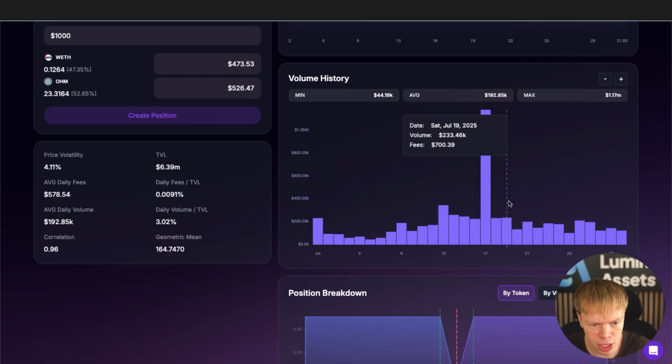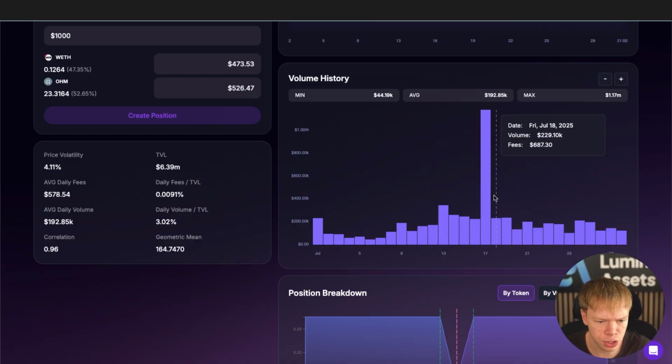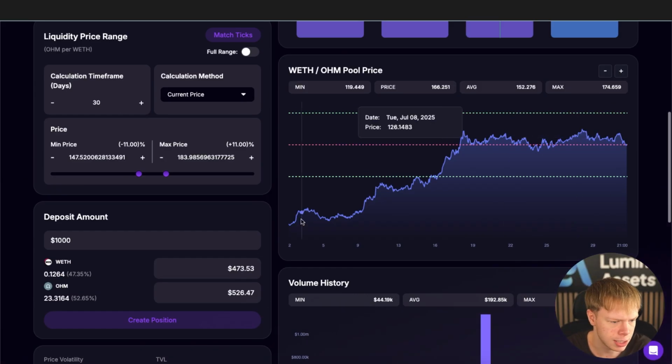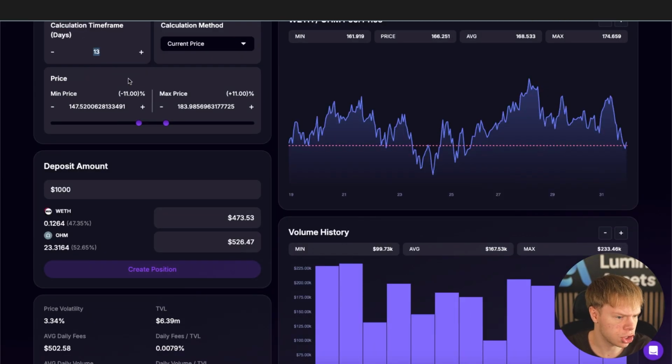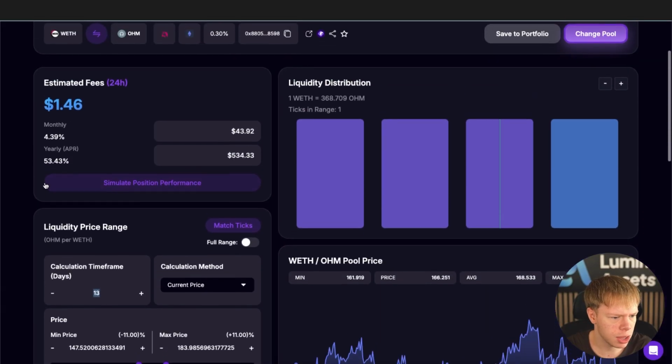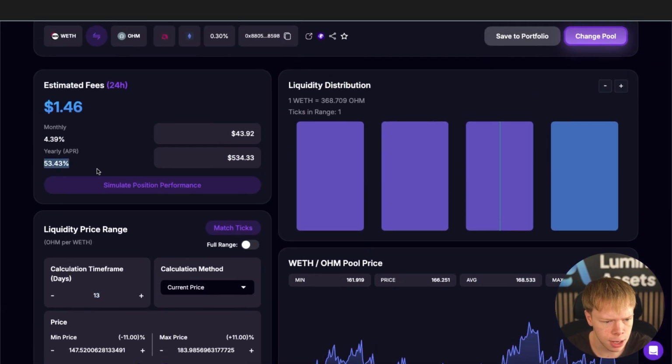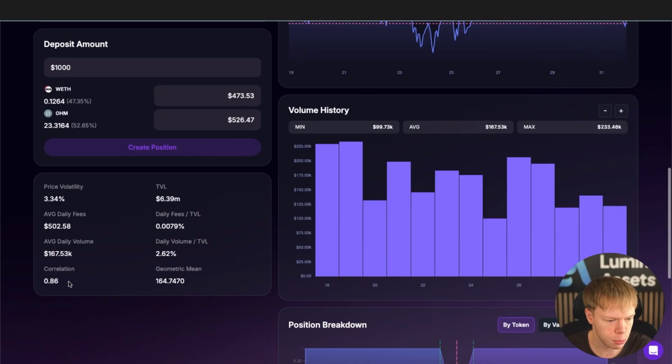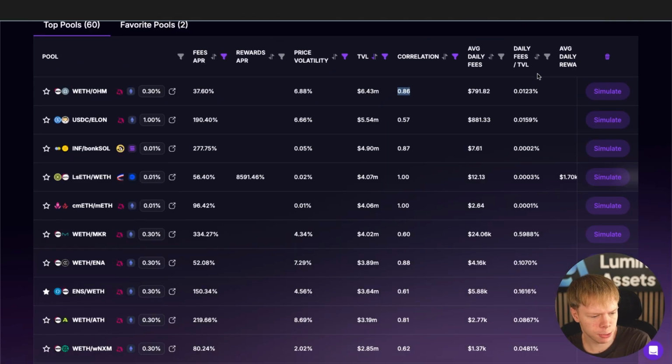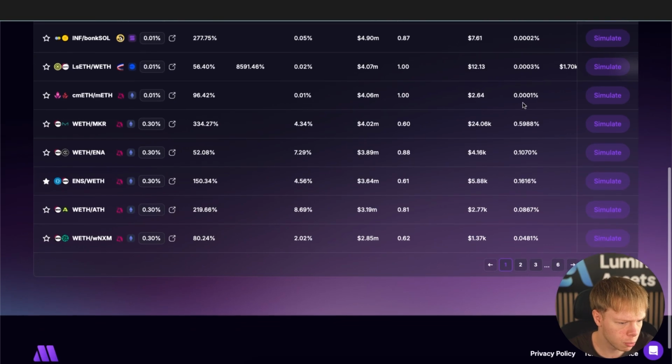Again, we choose how much data we want to be factored in. So let's go ahead and just assume we want to factor in since July 18th. So about 13 days, we just adjust that calculation time frame. And when we look at that return, we're doing 53% per year. And this is a very, very correlated liquidity pool, a 0.86 correlation, which is pretty solid. Now we could keep on scrolling down and just deciding which ones we truly want to deploy into.